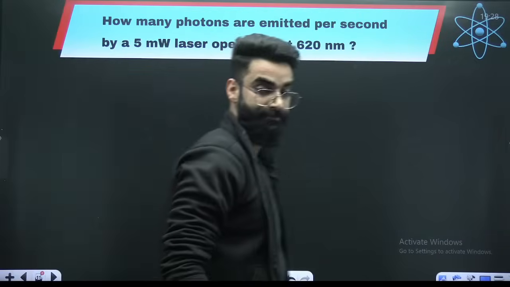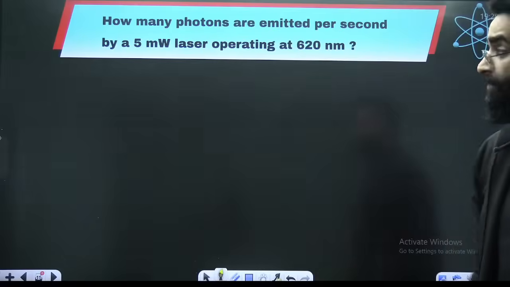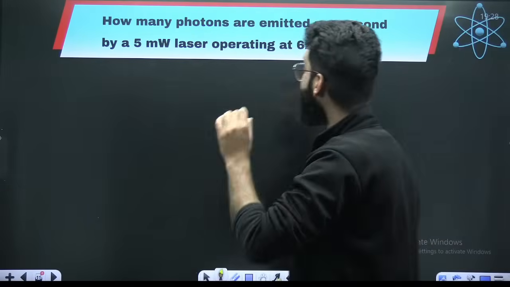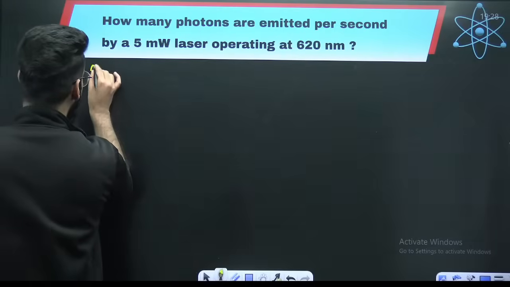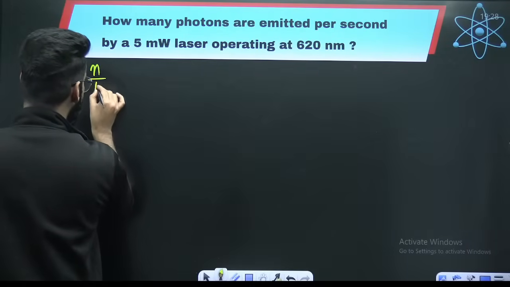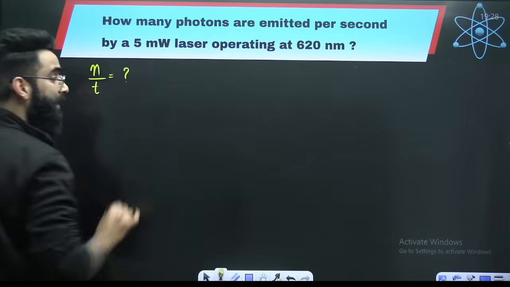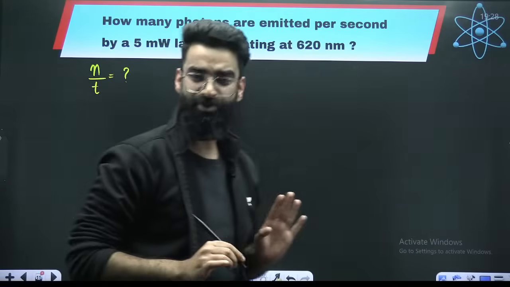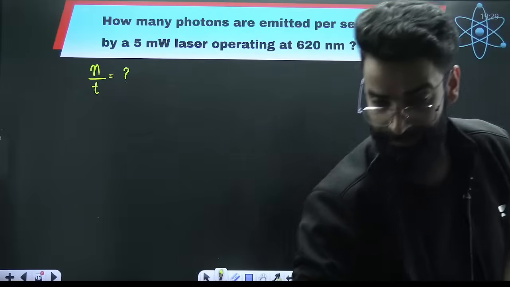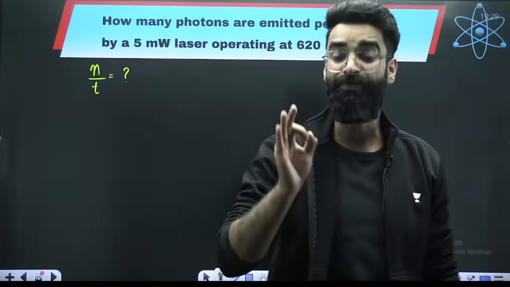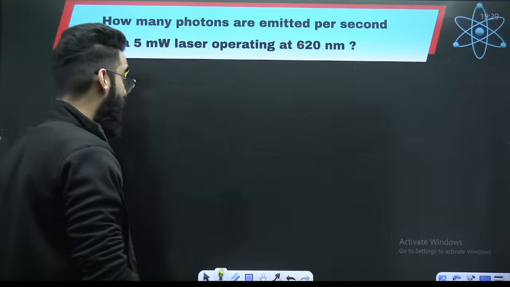Look at this particular question. How many photons are emitted per second? So basically you are supposed to calculate N by T, the rate of emission of photons. How exactly are you going to do that?